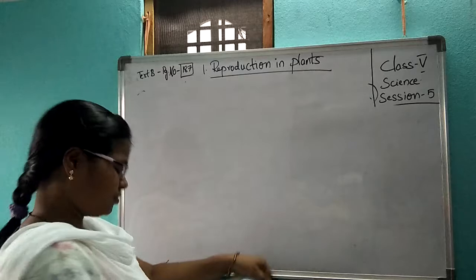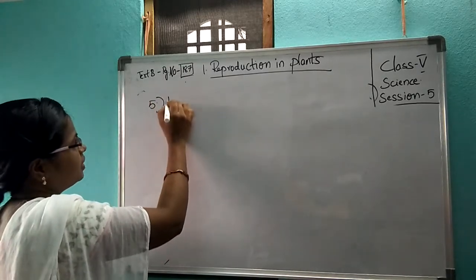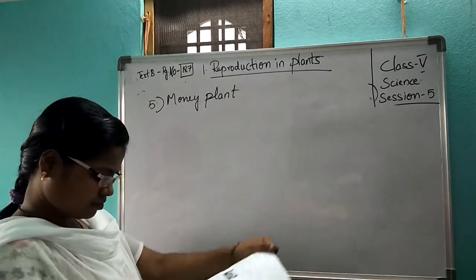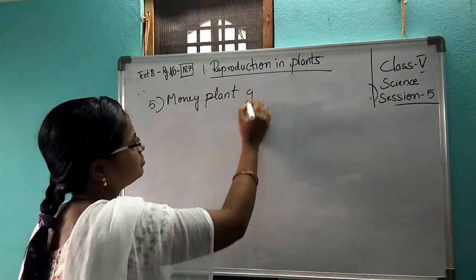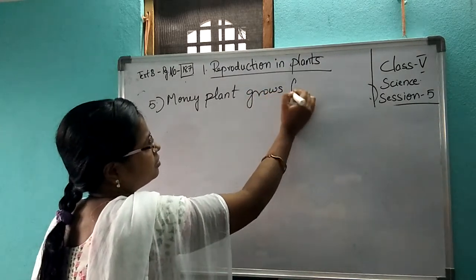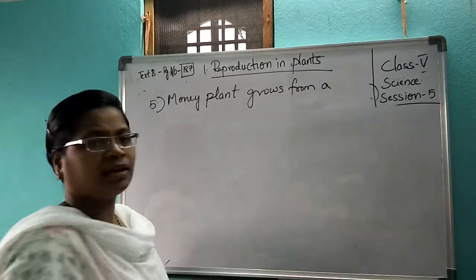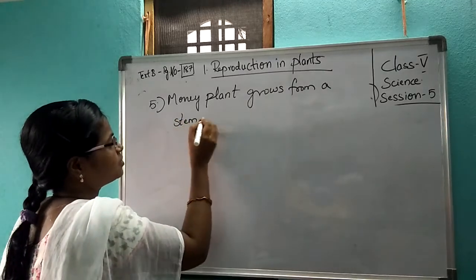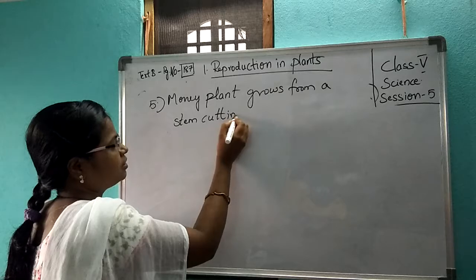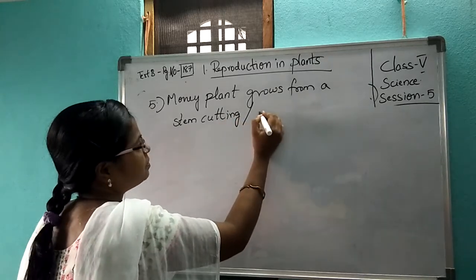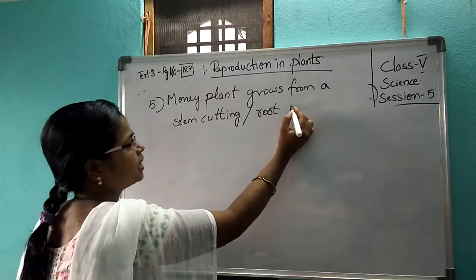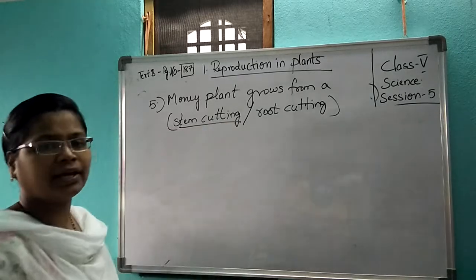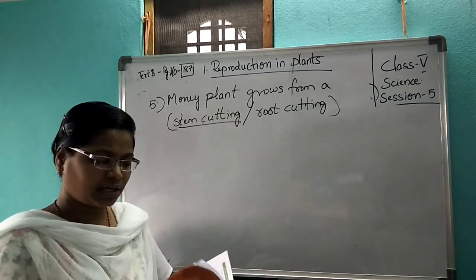See, next one, fifth one. Money plant. Money plant grows from a stem cutting or root cutting. If you cut a root, you will get a new money plant? Or if you cut a stem, you will get one from the stem cutting. Okay. Now turn the page.